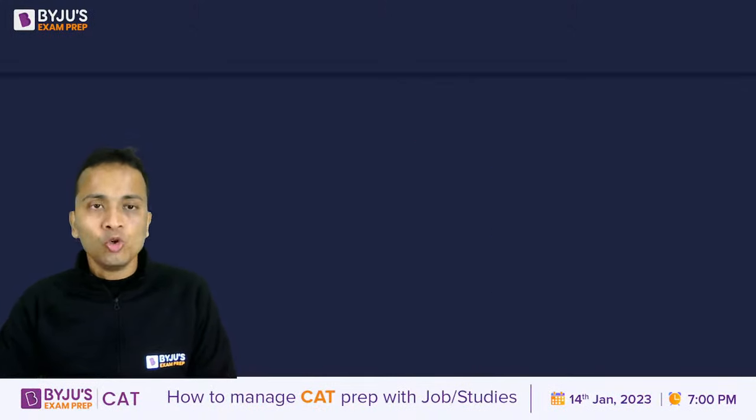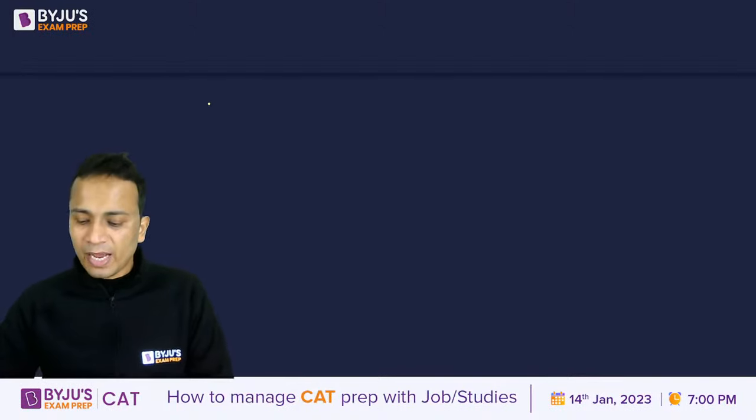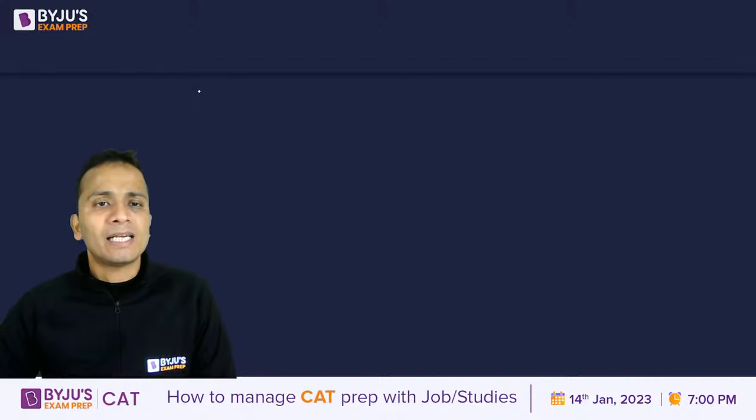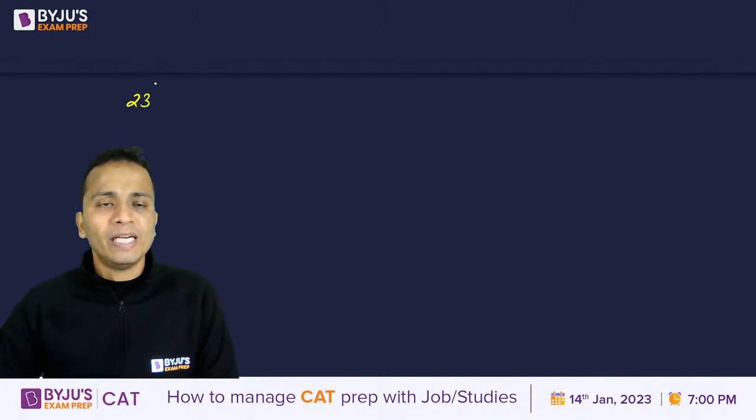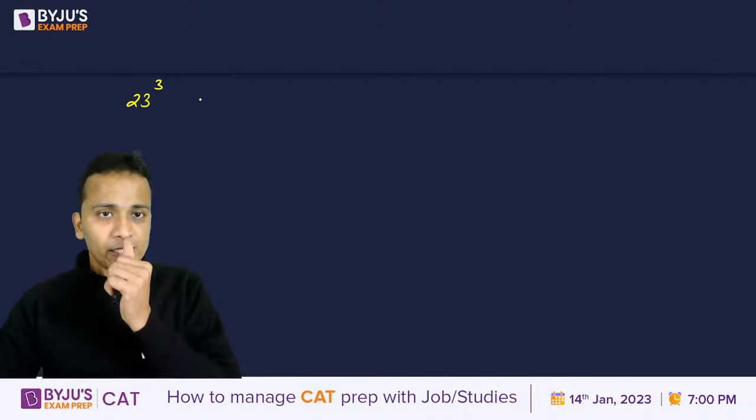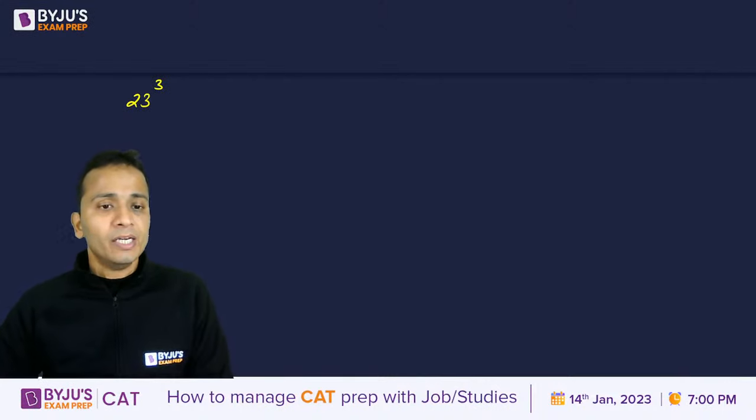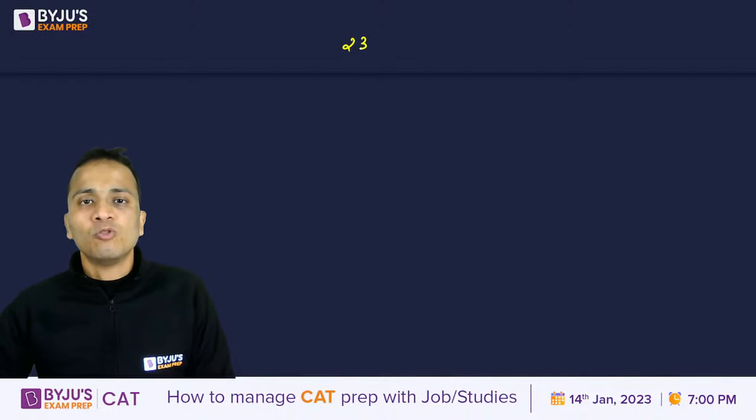So first of all, cubes of any two-digit number, right? So I'll start by considering a number, let's say 23. So we have to find the cube of 23. Okay, so let us have a look at this method. Okay, 23 का क्यूब कैलकुलेट करना है, so मैं 23 को यहाँ पे लिख देता हूँ ऊपर.